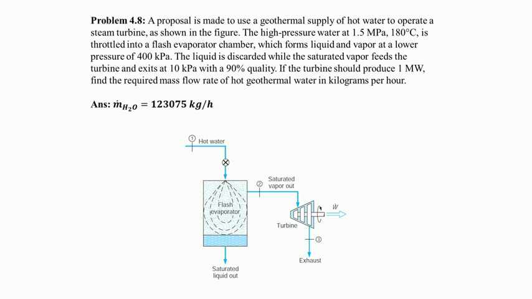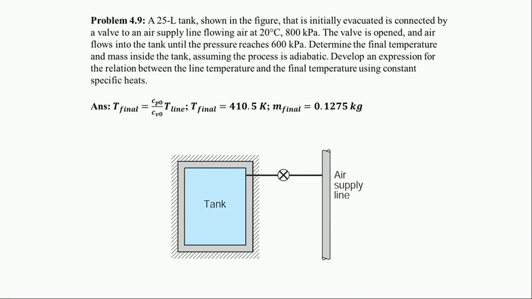The first in the transient problem list is problem 4.9. This is a very classical problem. This is called a tank filling problem. So, what is a tank filling problem?